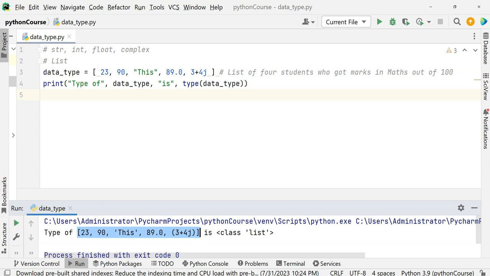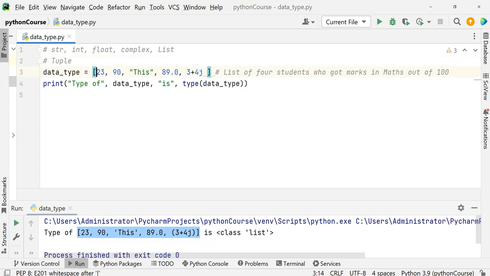Okay, so now this is a list. Remember, it is ordered, changeable, allows duplicate values, and can also have mixed data types. The next one: what we saw is the list. Let's look at what a tuple is. A tuple is a kind of list, but not mutable.